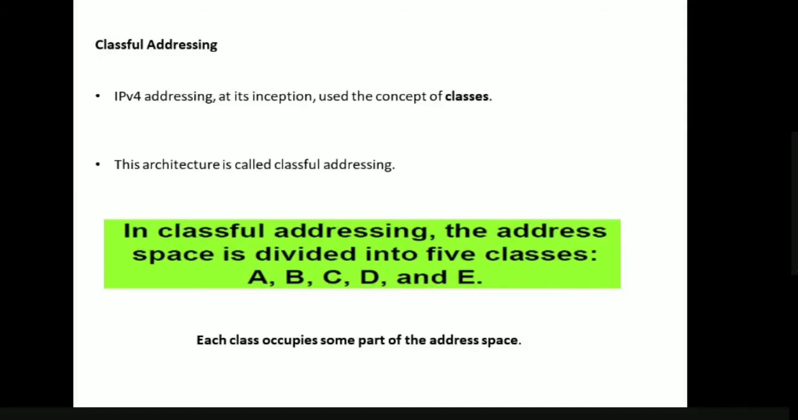In classful addressing, the address space is divided into a total of 5 classes: class A, class B, class C, class D, and class E. Each class occupies some part of the address space, because the address space is 2 power 32 addresses. Among these, class A occupies some part, class B some part, class C some part, and D and E also occupy some part.